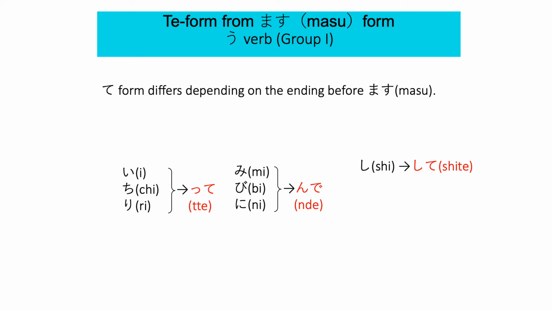Now, if it ends with shi before ます, like 話します, then it changes to 話して. So 話します, 話して.